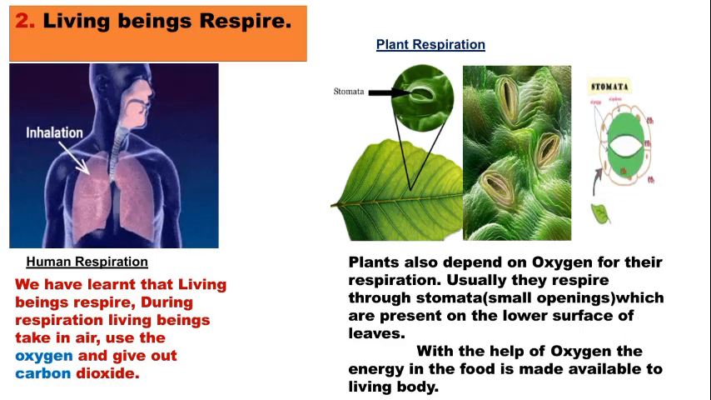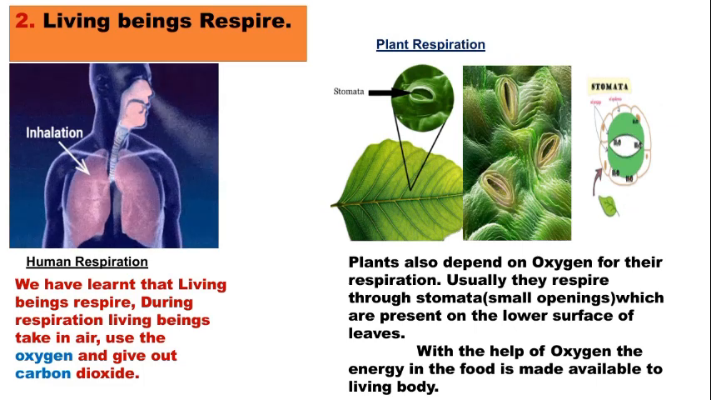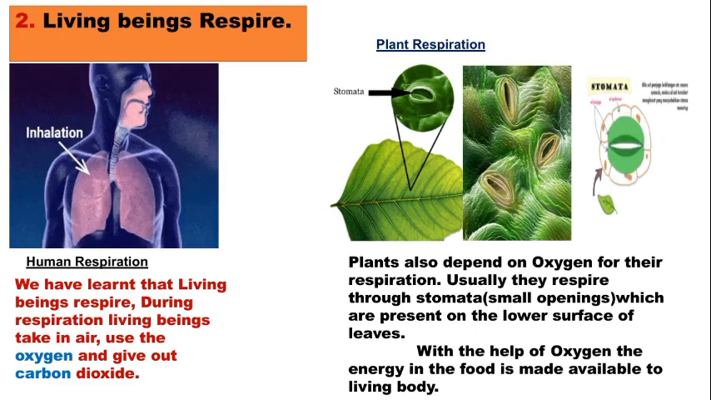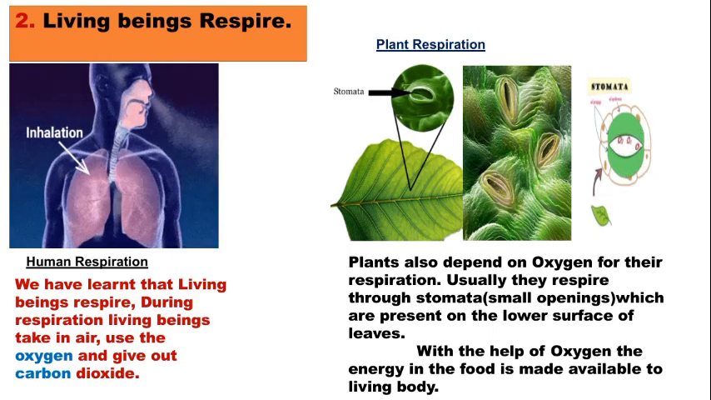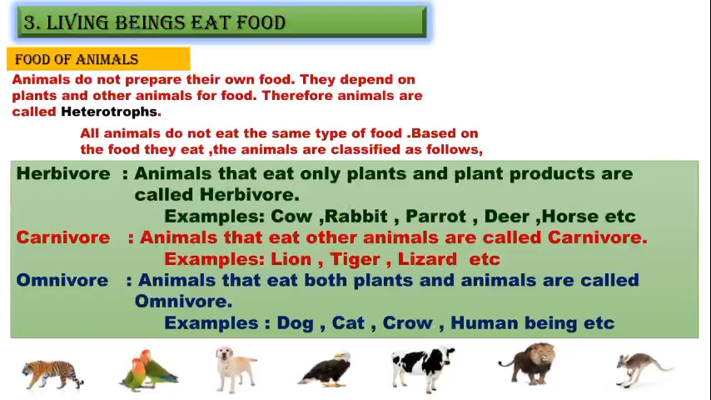The third point is living beings eat food. Here also we can see food of animals and food of plants. Now food of animals. Animals do not prepare their own food. They depend on plants and other animals for food. Therefore, animals are called heterotrophs.